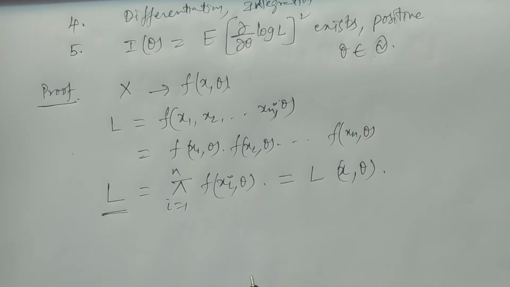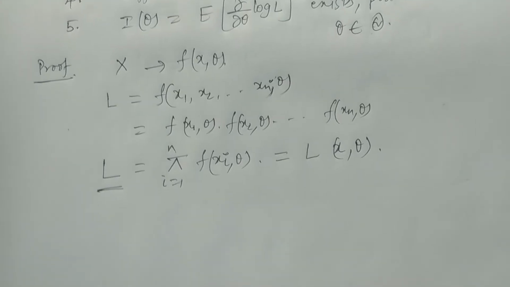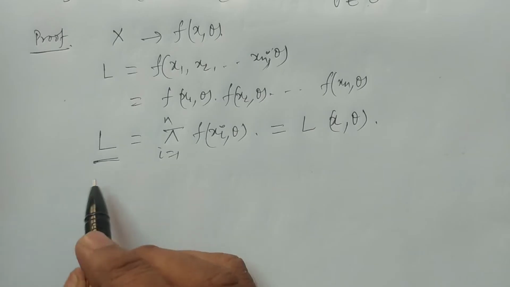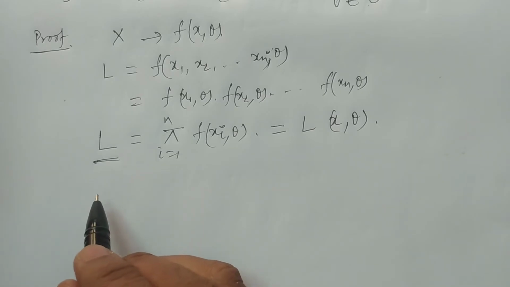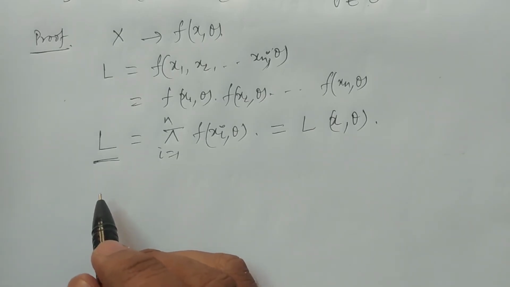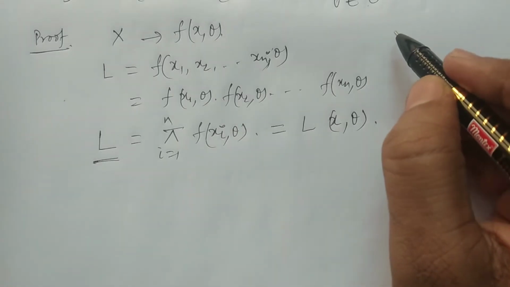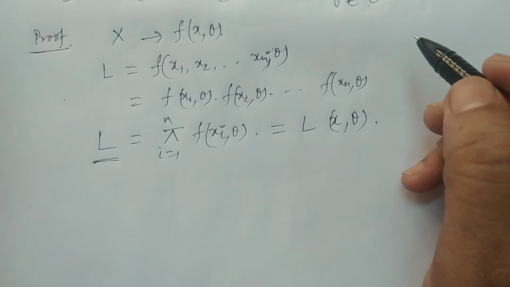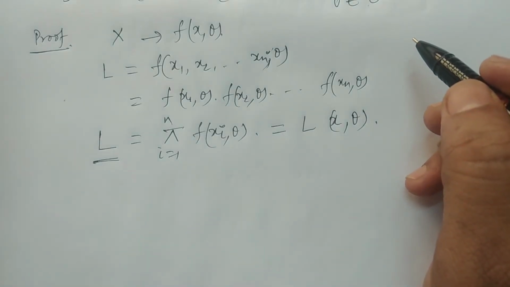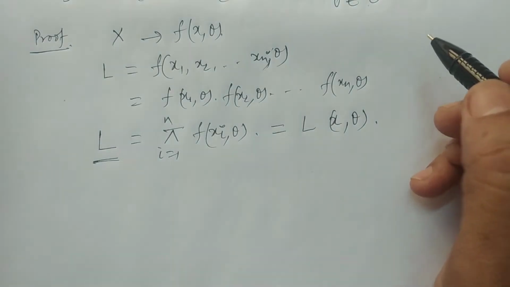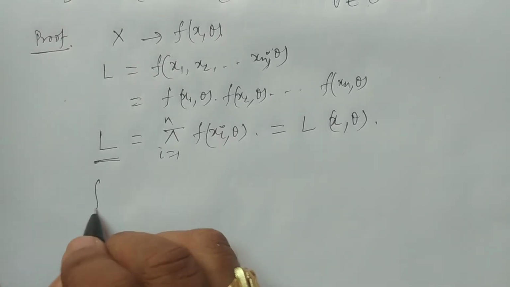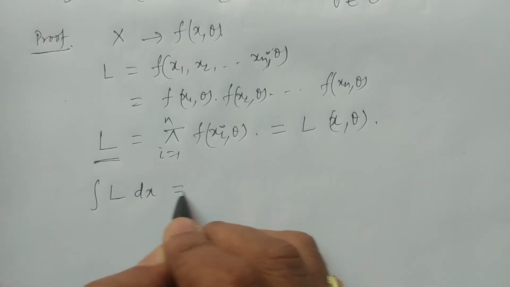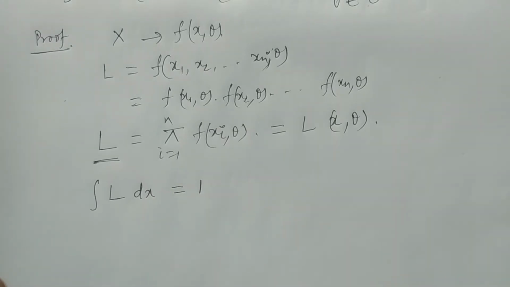Now since L is the likelihood function, we can use the property of the probability density function, which is that the integral of f of x dx is equal to 1. Since the likelihood function is a joint density function of x1, x2, xn, by the definition of the likelihood function, we can write the integral of L dx is equal to 1.